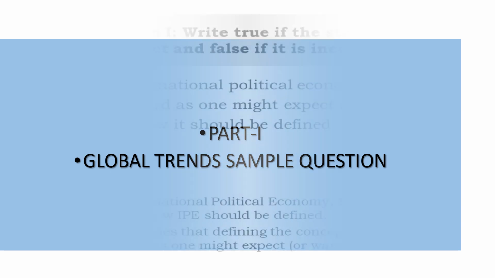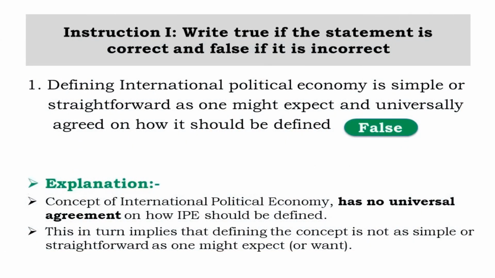Part 1: write true if the statement is true or correct, and false if the statement is incorrect. Question number 1 says that defining international political economy is as simple or straightforward as one might expect and universally agreed on how it should be defined. This statement is completely false because the concept of international political economy, or IPE, has no universal agreement on how it should be defined. This in turn implies that defining the concept is not simple or straightforward as one might expect. Therefore, the statement is completely wrong.